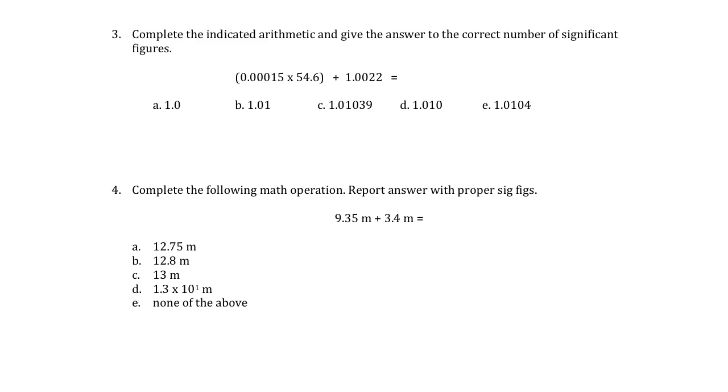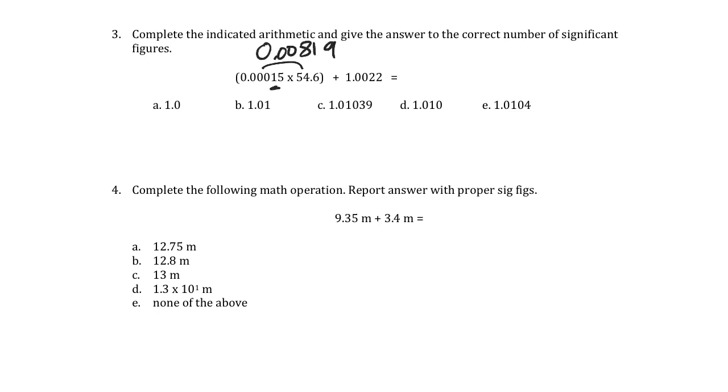So moving on to number 3, complete the indicated arithmetic and give the answer to the correct number of significant figures. Okay, so we have multiplication first here. That's 0.00015 times 54.6. I get 0.0819.